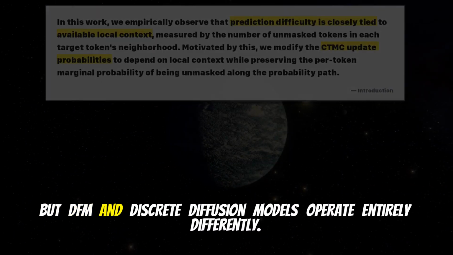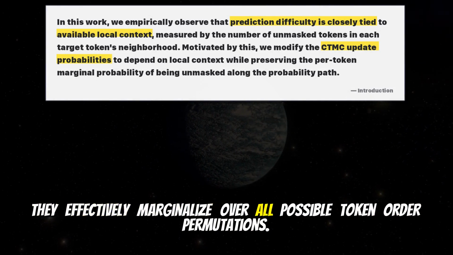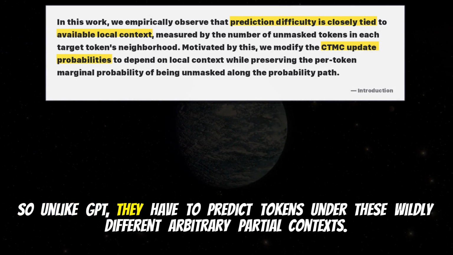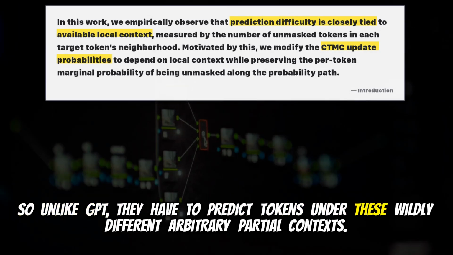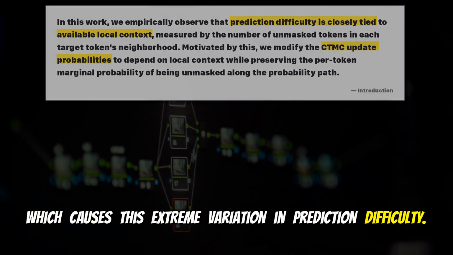Exactly. But DFM and discrete diffusion models operate entirely differently. They effectively marginalize over all possible token order permutations. So, unlike GPT, they have to predict tokens under these wildly different arbitrary partial contexts. Which causes this extreme variation in prediction difficulty.